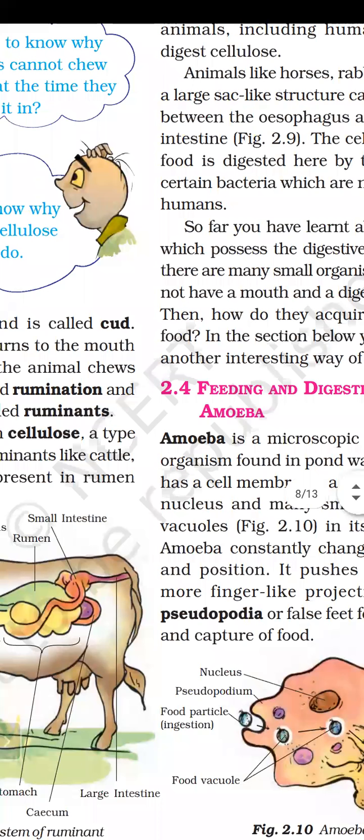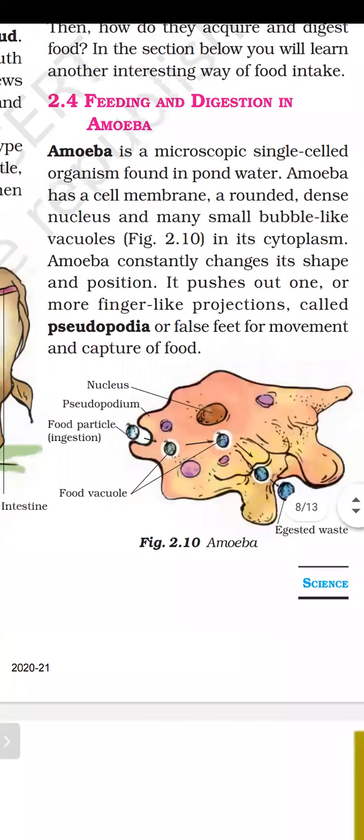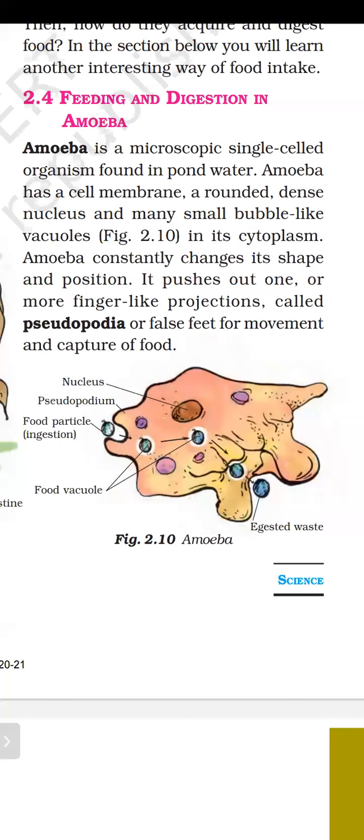Now we will discuss feeding and digestion in amoeba. First of all, what is amoeba? As many of the students know, amoeba is a single-cell organism, an organism made up of one cell only.